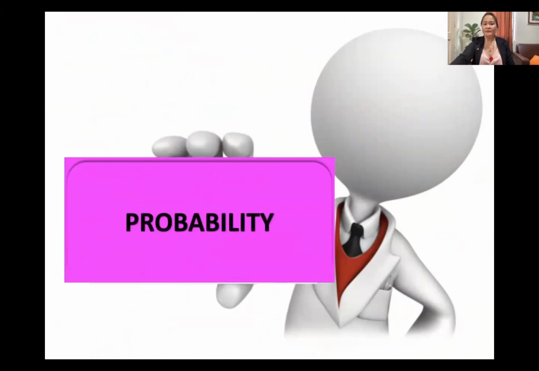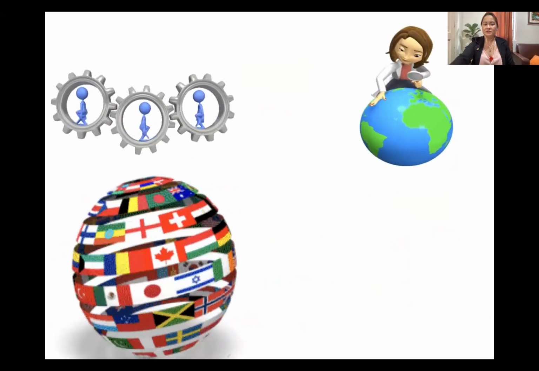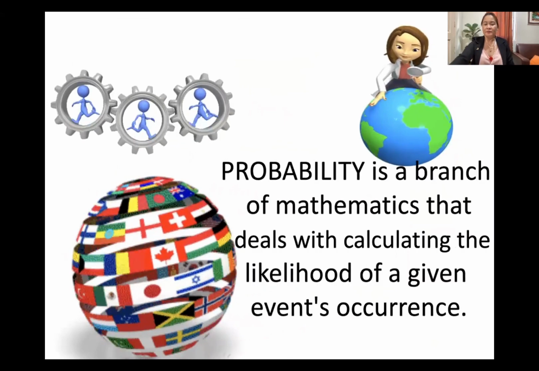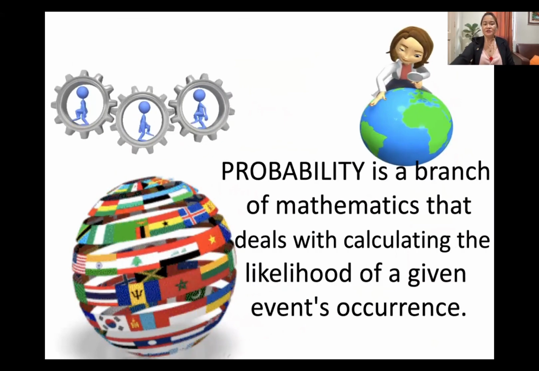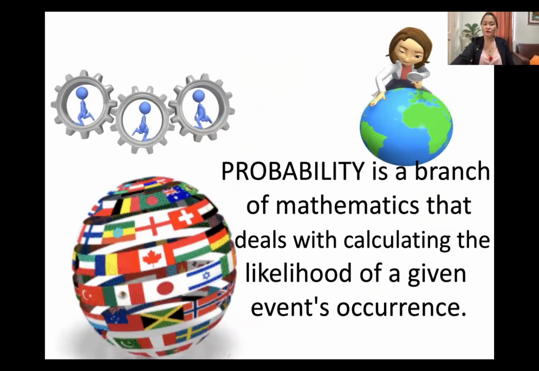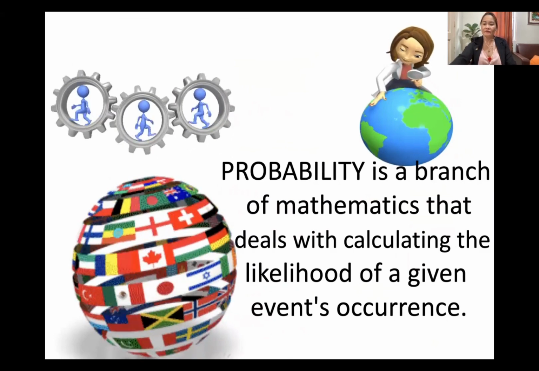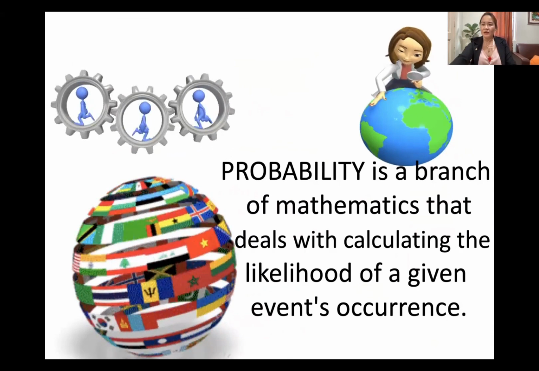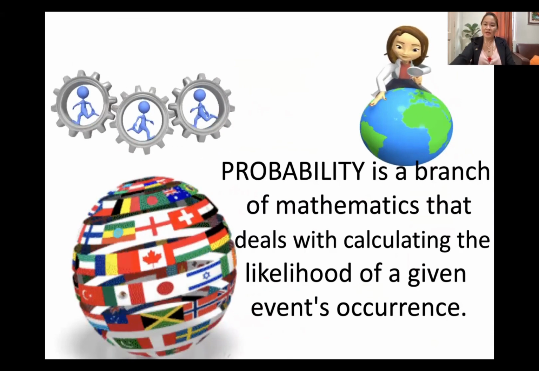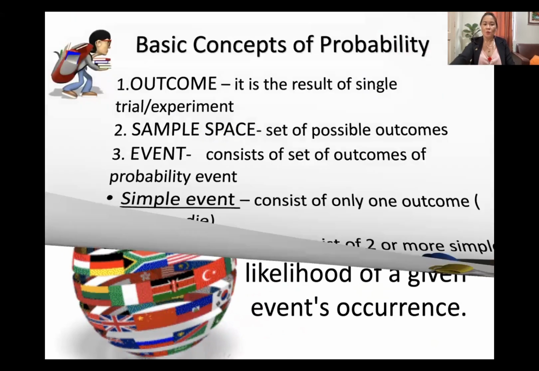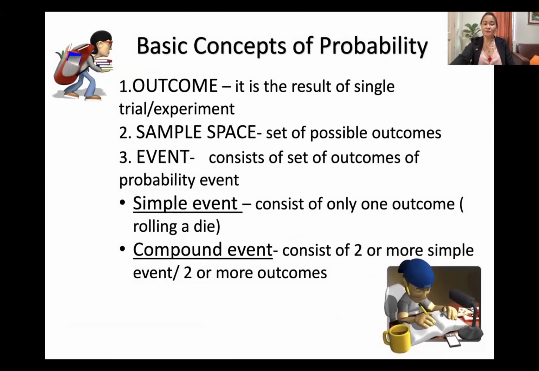Very important topics in statistics. So we have here probability, since statistics deals with some probability. Probability is a branch of mathematics that deals with calculating the likelihood of a given event's occurrence. This is a mathematical way of describing a known outcome of an event, which makes use of real numbers from 0 to 1.